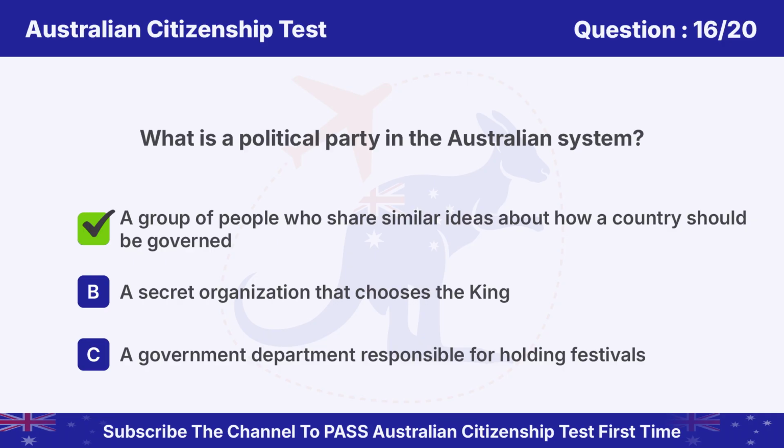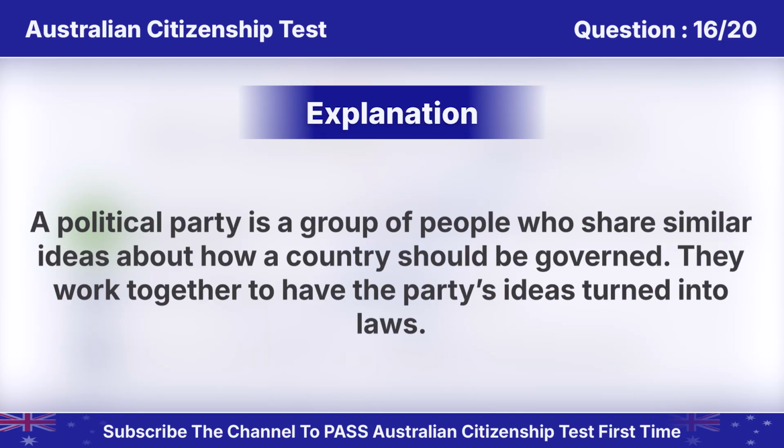Answer is A. A group of people who share similar ideas about how a country should be governed. A political party is a group of people who share similar ideas about how a country should be governed. They work together to have the party's ideas turned into laws.